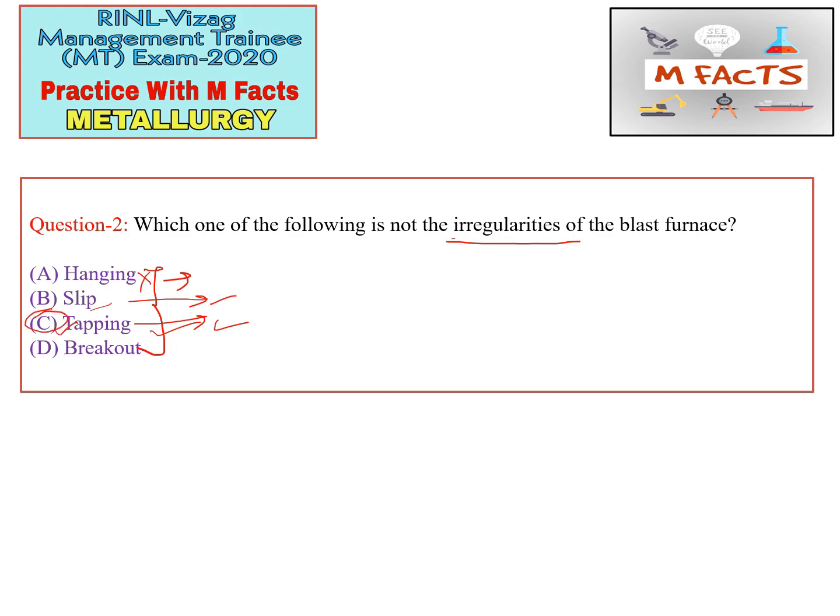So the last option of this question is breakout. Breakout is the term used to denote the conditions and the results of the escape of gases and coke or slag or iron from the base of the furnace, towards the breast and the hearth of the blast furnace. So this is also an irregularity of the blast furnace. So the correct option for this question is option C. Tapping is the correct option because this is a blast furnace operation, not an irregularity.